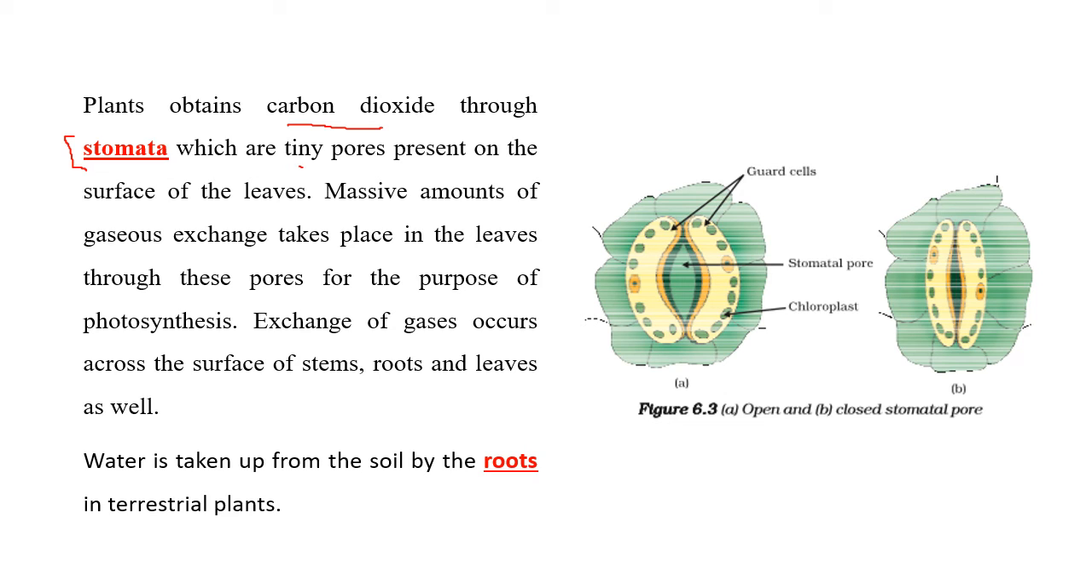Stomata are tiny pores or holes or openings present on the surface of the leaf. And like I told you, there are more present on the bottom surface of the leaf than the top surface. Now, a massive amount of gaseous exchange takes place through the stomata. The stomata is the opening. Okay? And exchange of gases can take place across stems and roots as well. They also have stomata, but leaves have the maximum stomata. How does the carbon dioxide reach the leaf? The carbon dioxide reaches the leaf directly through the air.